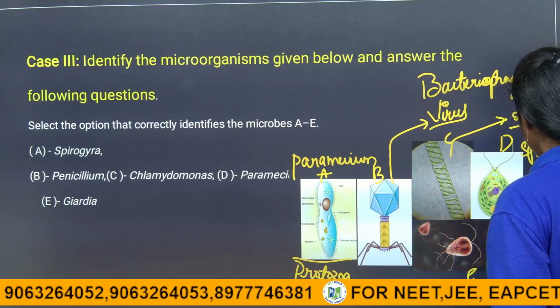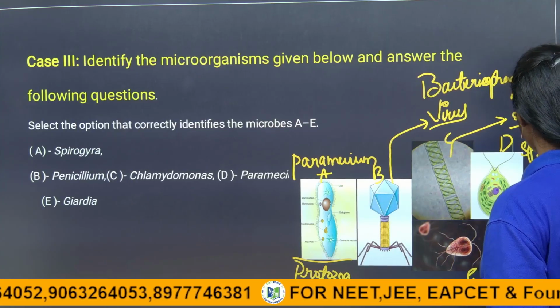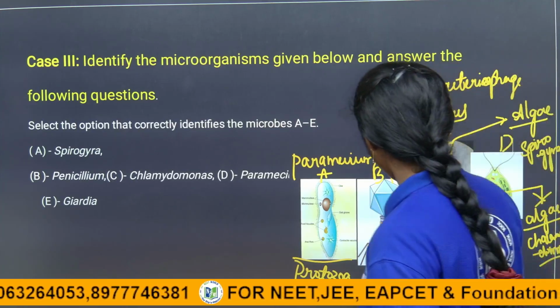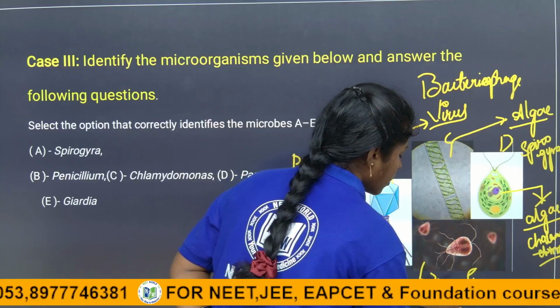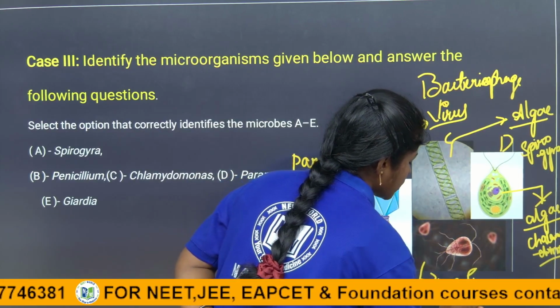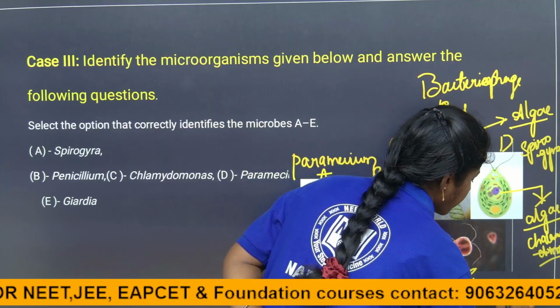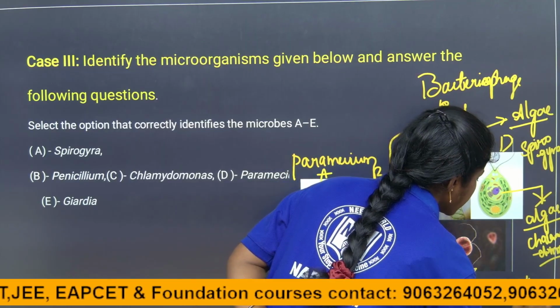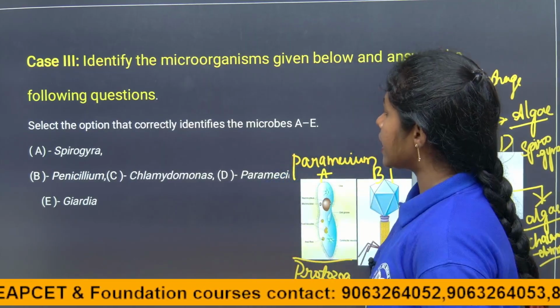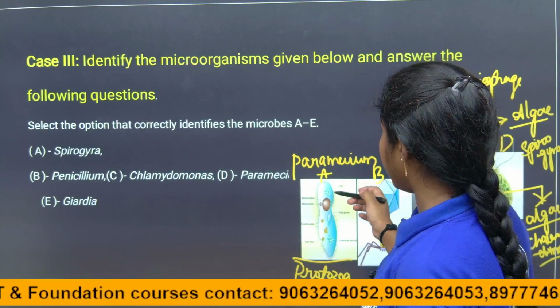And the last one is a bacteria or protozoa, children. It is a protozoa which causes disease in human beings, Giardia, right? So here what they asked: select the option that correctly identifies A to E.